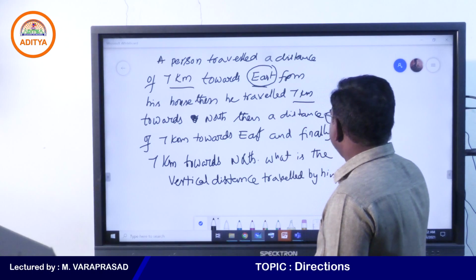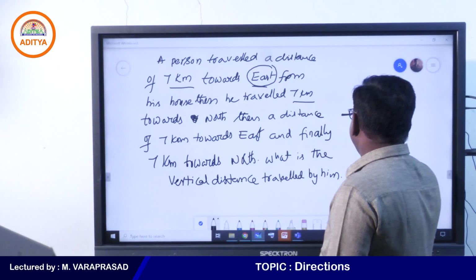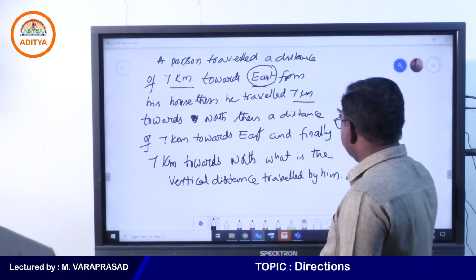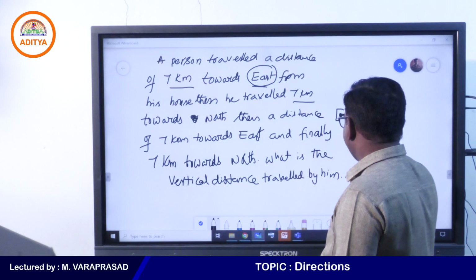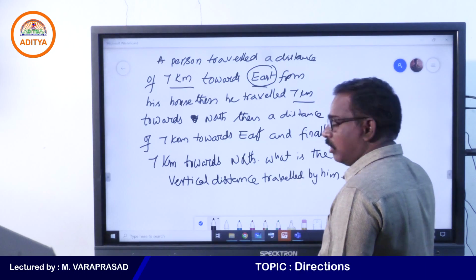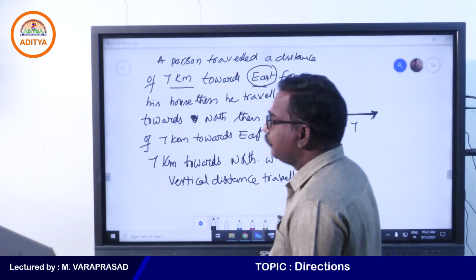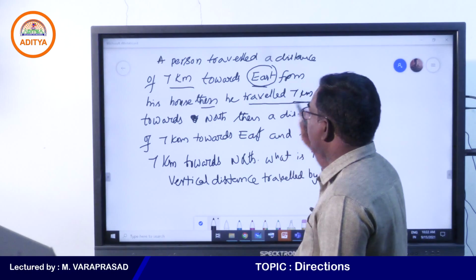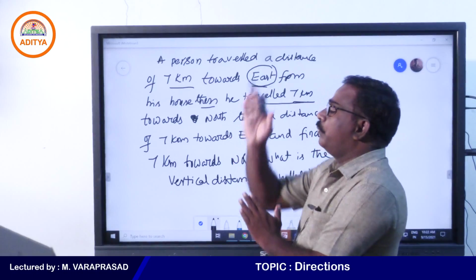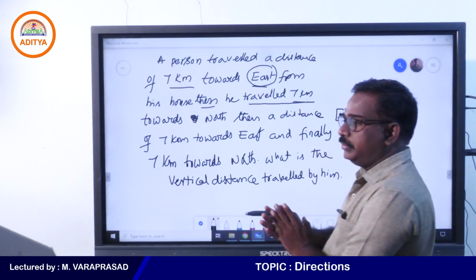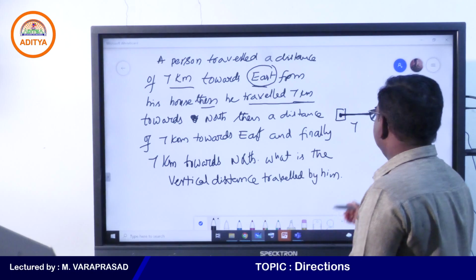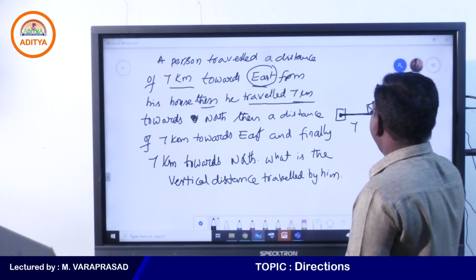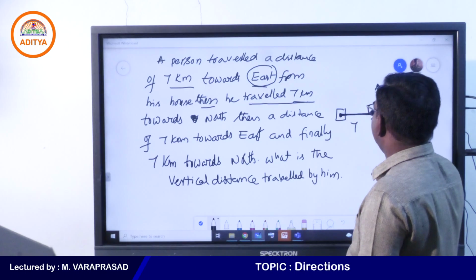7 kilometers towards east. This is the house. You started from this place. 7 kilometers towards east. Always your right side is east. Next point. From his house, then he travels 7 kilometers towards north. North means upwards. Always going upwards will be called north. So, 7 kilometers to north.